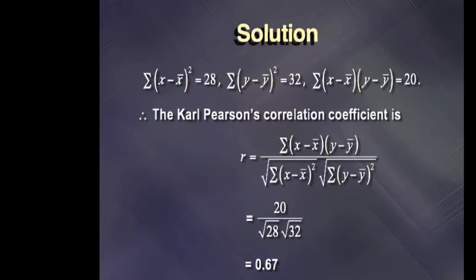Now, by using the values obtained from the table in the formula of Karl Pearson's correlation coefficient, we get r equal to 20, which indicates the value of summation (x minus x bar) multiplied by (y minus y bar), divided by the square root of 28, which indicates the value of summation (x minus x bar) whole square, multiplied by the square root of 32, which is the value of summation (y minus y bar) whole square. This gives us the answer 0.67, which shows the positive correlation between the variables, but the magnitude of the relationship is not very high.